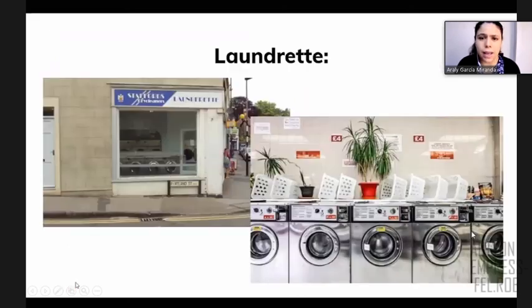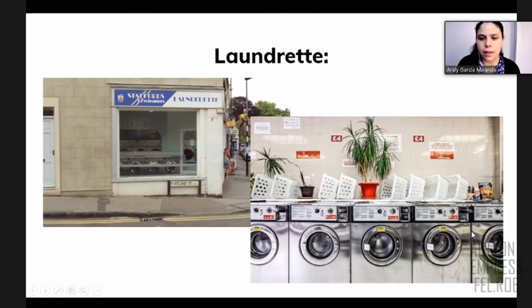Look, we have this place. Again, in Peru, it's not very common to have this place, but in other countries, you have this, right? And the name of this place is laundrette. So a laundrette is a place where you bring your clothes, right? And you put your clothes and you wash your clothes. And usually you need money. You put coins, right?